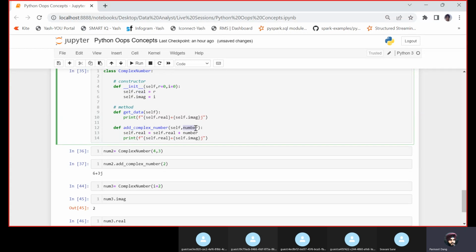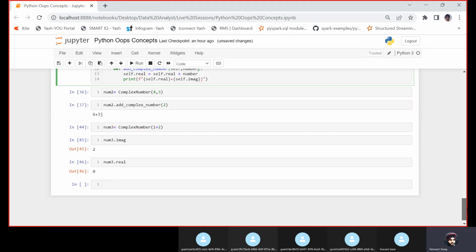But if you want to access this number, since it is not attached to the instance of a class, you cannot access this outside the function. The life of this parameter is within the function. So this is the difference between self.real or self.some attribute and the single attributes.